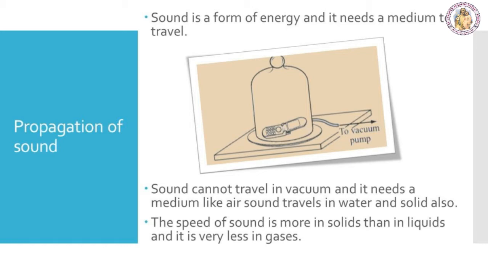Take a bell jar and a mobile phone. Switch on the music in the mobile phone and place it in the jar. Now, pump out the air from the bell jar using a vacuum pump. As more and more air is removed from the jar, the sound from the mobile phone becomes feebler and finally very faint. So, from this, it is clear that sound cannot travel in vacuum and it needs a medium like air. Sound travels in water and solids also. The speed of sound is more in solids than in liquids, and it is very less in gases.